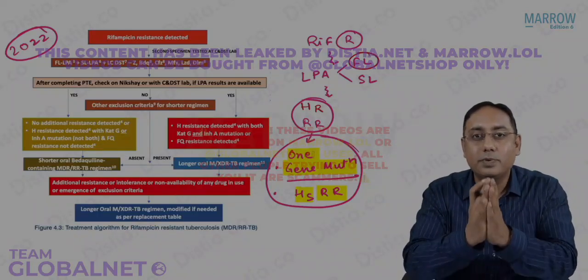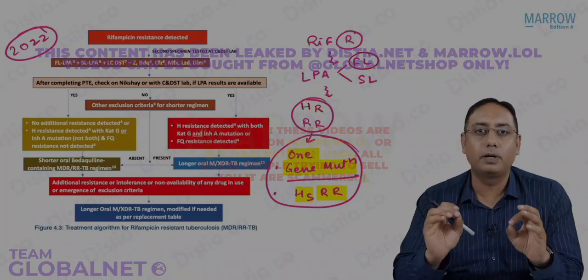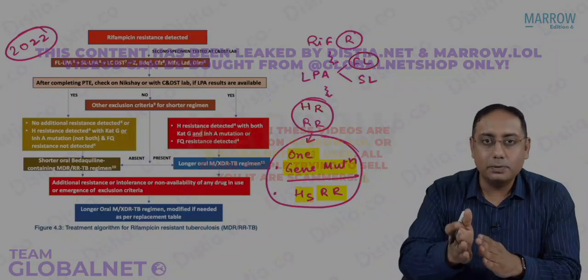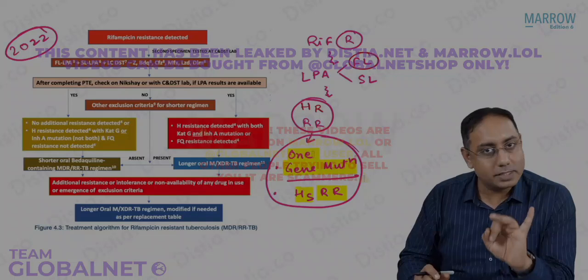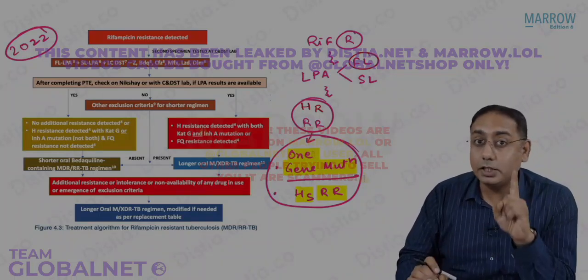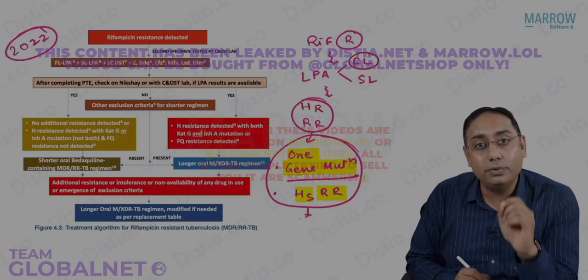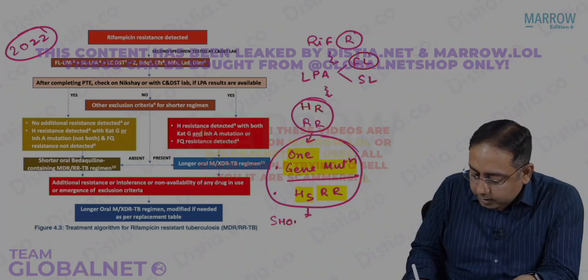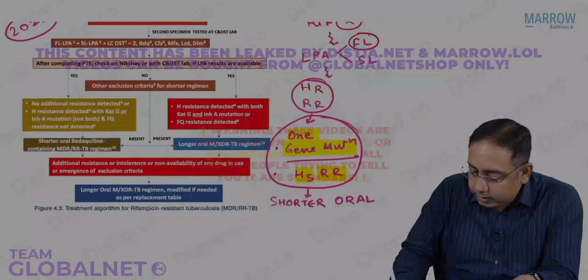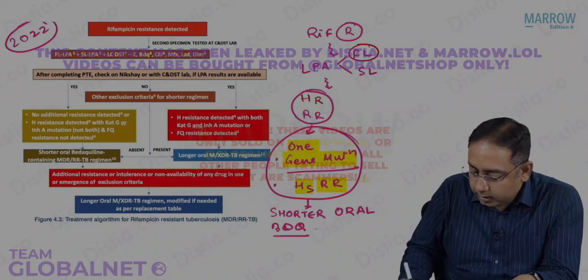To these patients, we are pleased with folded hands. I would like you to understand this point. This is a super duper important point. Beta, if you did not understand, stop the video, go back and try understanding it again. In cases of rifampicin resistant TB and in case of single gene mutation isoniazid resistance, we have started with the new drug regime. What is the new drug regime? That is called a shorter oral bedaquiline regime.